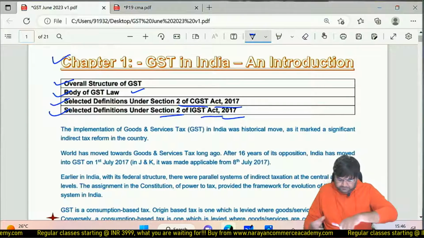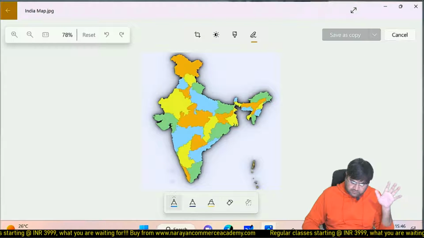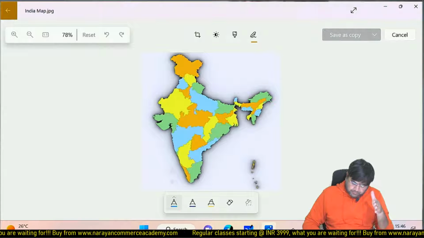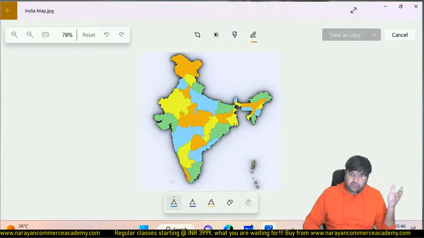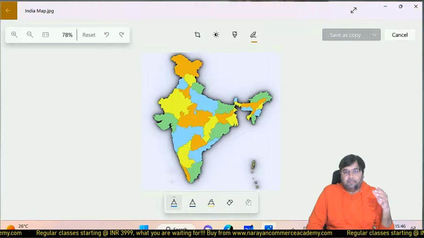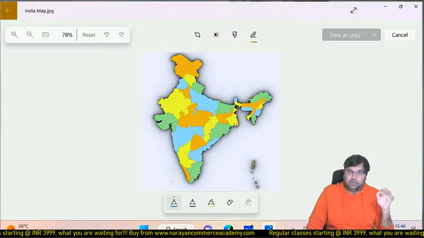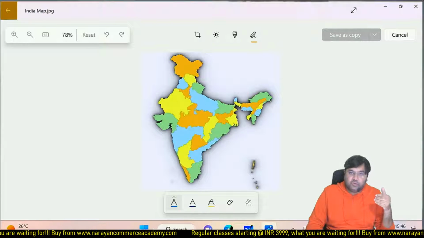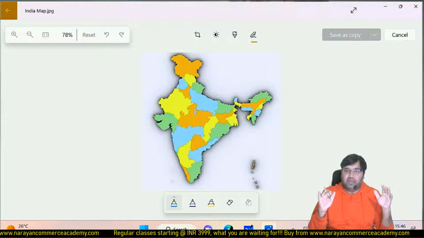Before GST, what used to happen? So you people are familiar with this map. This is the India map. So prior to GST, according to the constitutional provisions, indirect taxes used to be levied by the central government as well as the state government. Okay. So when any goods used to be manufactured, there was previously a separate act for goods and services.